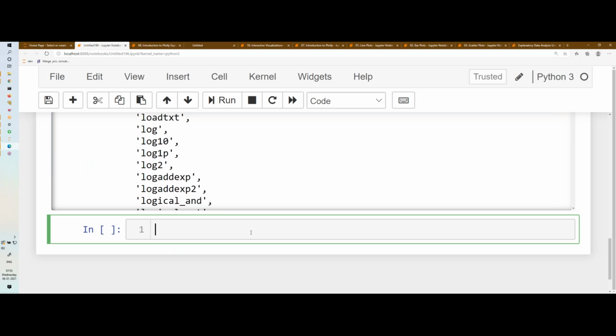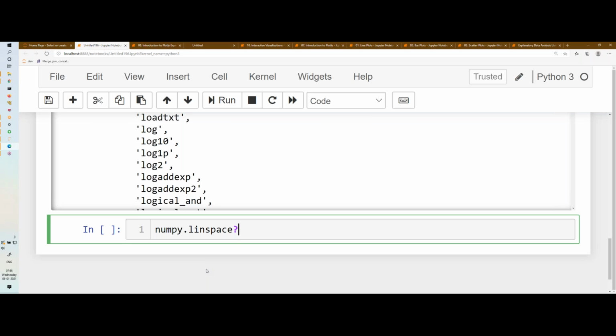So I will write numpy.li and then press tab. It will autocomplete and give me all the functions starting with li. I can see there are 4-5 functions, but I want to use linspace. I'm new to Python and I don't know how to use this function.